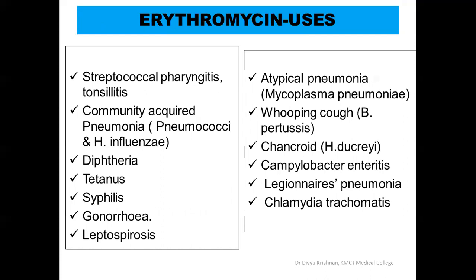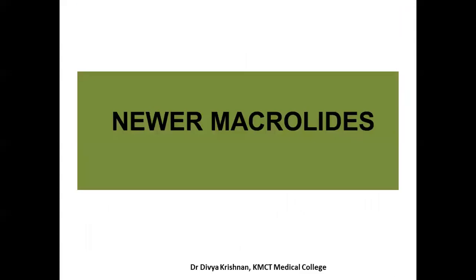Here I'll just mention the uses: streptococcal pharyngitis and tonsillitis, community acquired pneumonia, which is caused by pneumococci and H. influenzae, diphtheria, tetanus, syphilis, gonorrhea, leptospirosis. You remember all these bacteria which cause diseases have been mentioned in the spectrum, like Clostridium tetani, leptospira, Neisseria gonorrhoeae. So you can actually translate the spectrum as the uses.